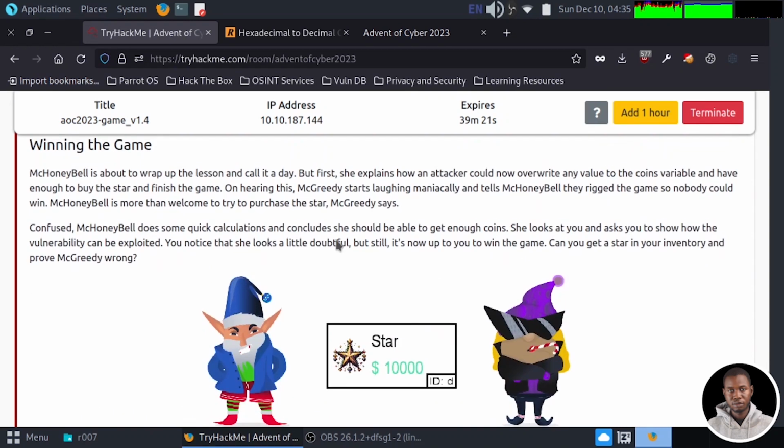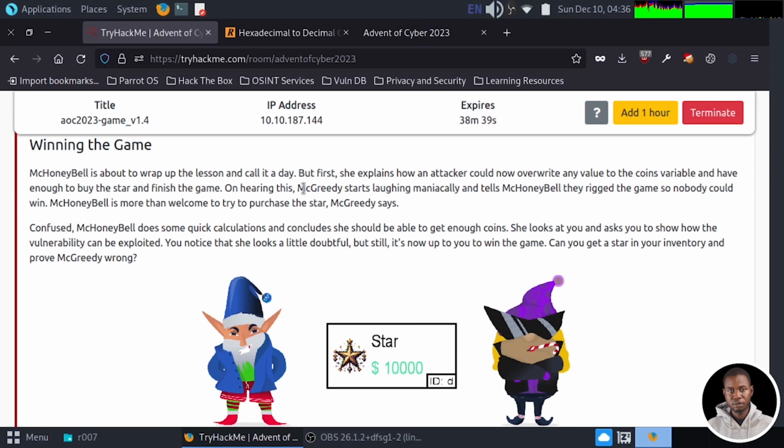So winning the game, Mark Honeybell is about to wrap up the lesson and call it a day. But first, she explained how an attacker could now overwrite any value to the coin variable and have enough to buy the star and finish the game. On hearing this, Mark Greedy starts laughing and tells Mark Honeybell they rigged the game so nobody could win. Mark Honeybell is more than welcome to try to purchase the star, Mark Greedy says.